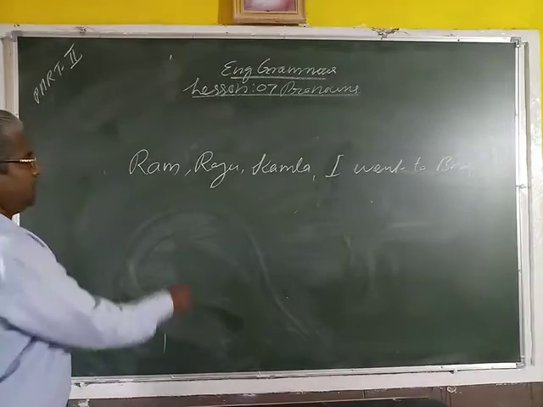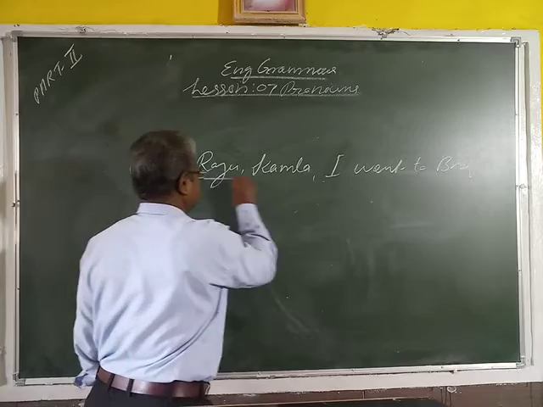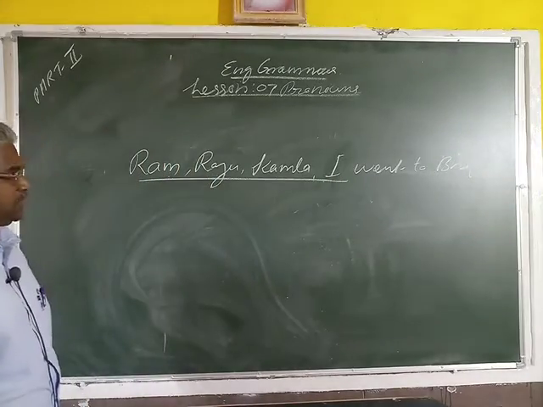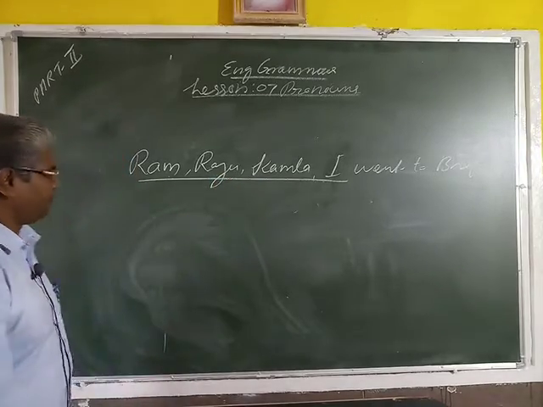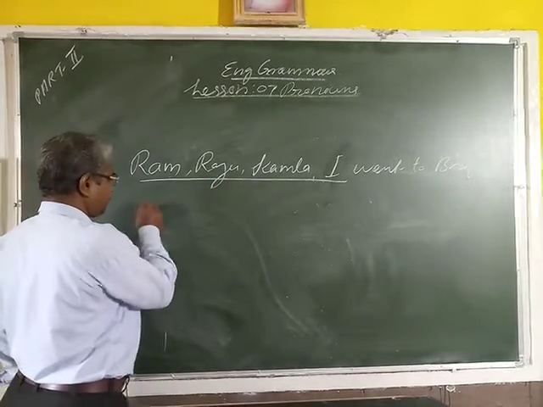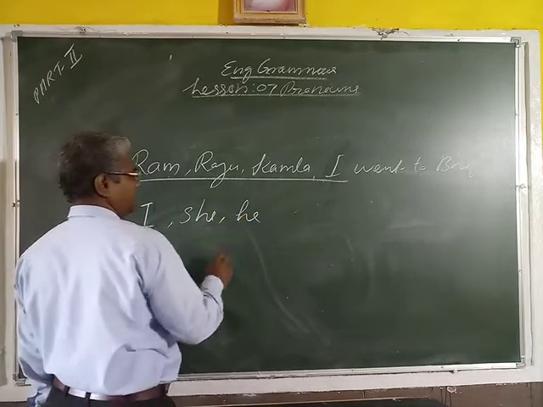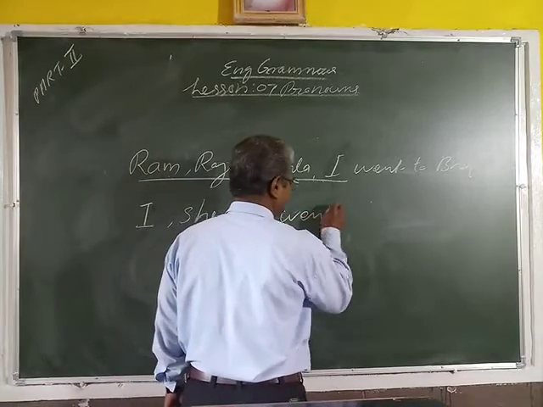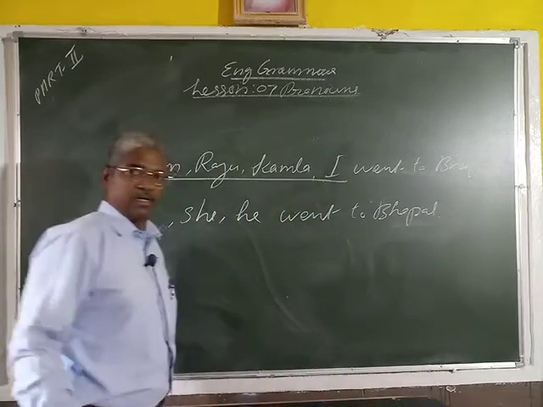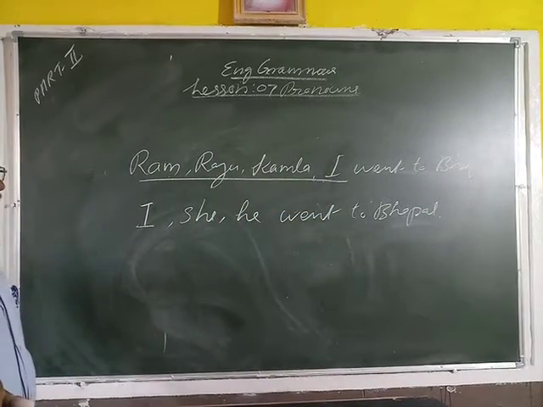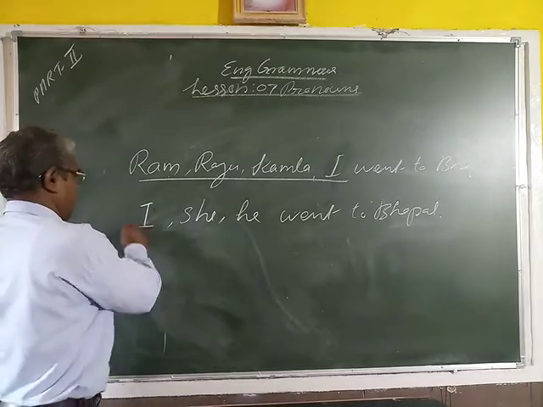Here look at how many nouns there are. 1, 2, 3, 4. Four nouns here. Ram, Raju, Kamala, I, you, Popa. Then I, she, he, you, Popa. Here I am talking about this I.